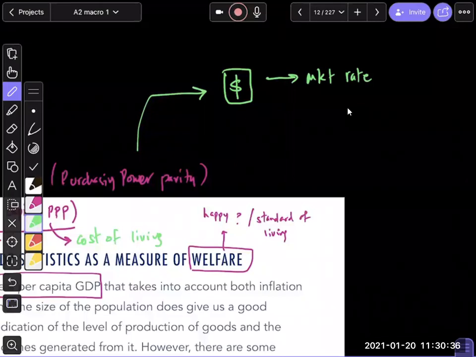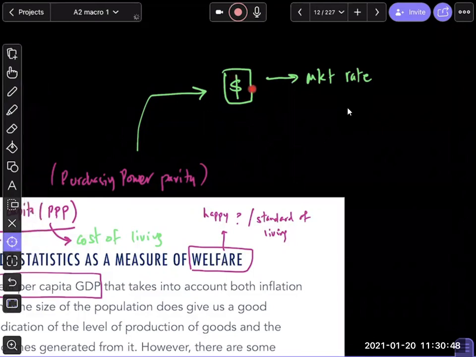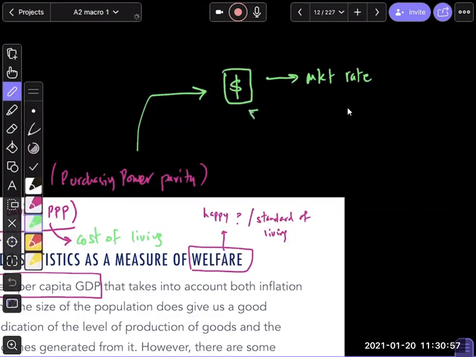Like tomorrow, remittances come, our exchange rate would change. Day after tomorrow, a war happens, our dollar rate would change, right? When you use a common currency which relies on market rate, this may not be a good indicator, because it may not capture what we call purchasing power parity.